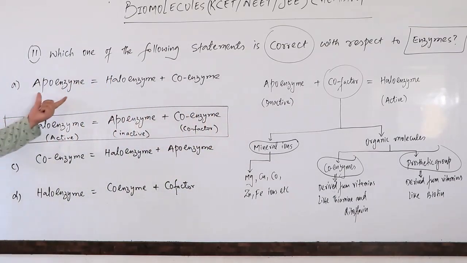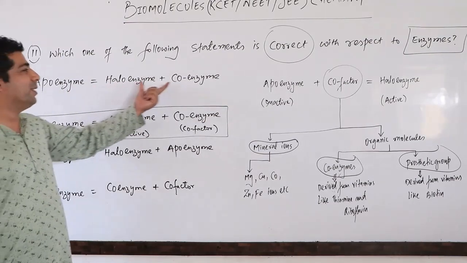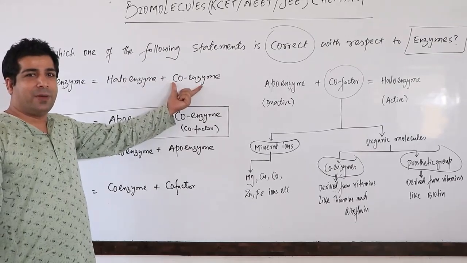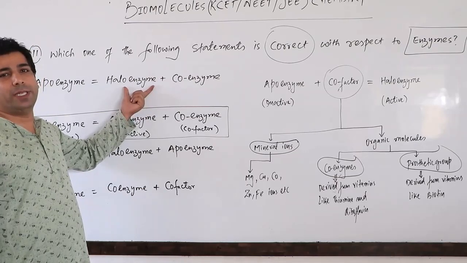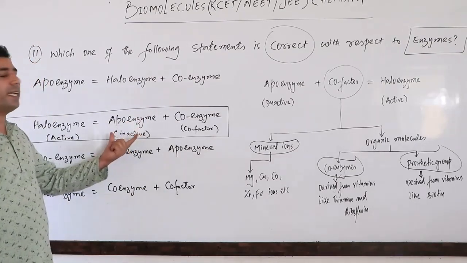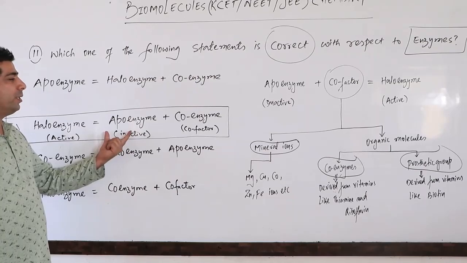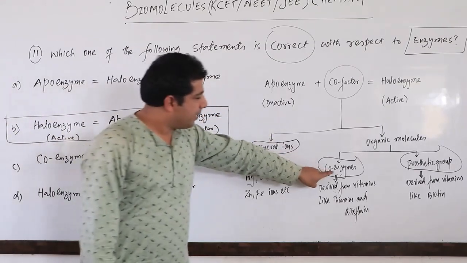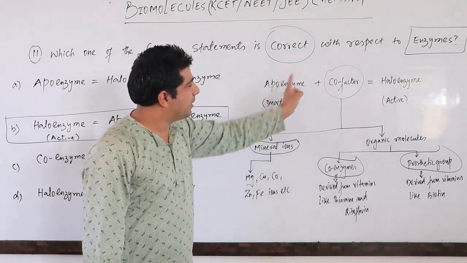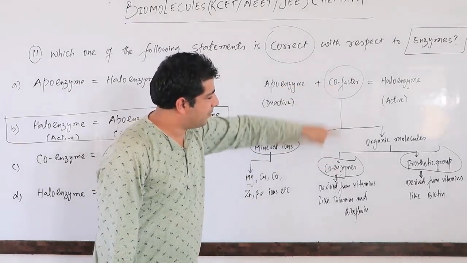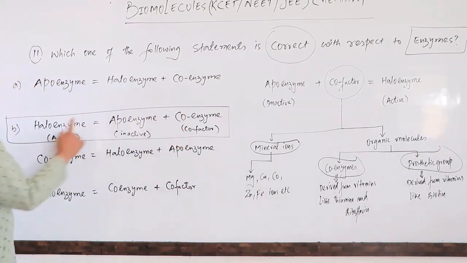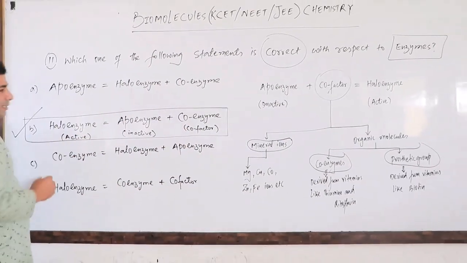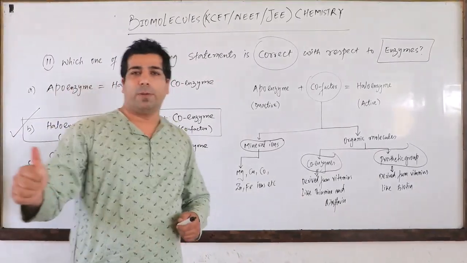But here, the inactive enzyme gives you holoenzyme plus coenzyme. That's incorrect, because apoenzyme plus coenzyme should give you holoenzyme. So only the second option is correct. I hope you have understood, because coenzyme is nothing but a cofactor. So apoenzyme plus coenzyme gives me holoenzyme. Please make note of this particular problem.